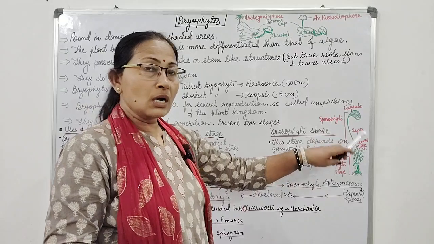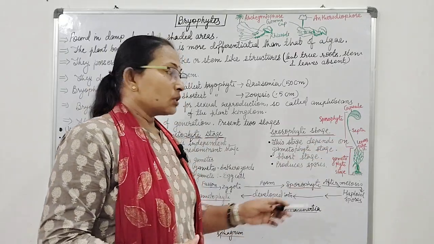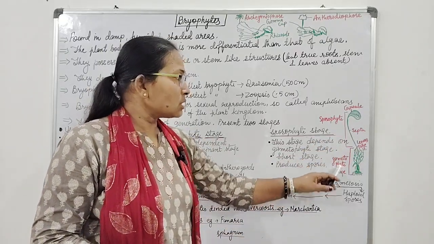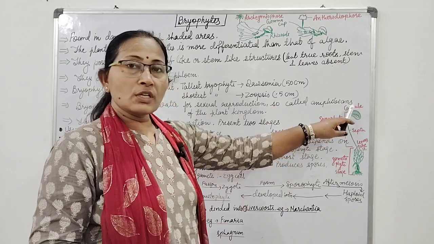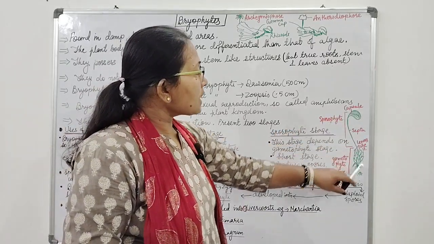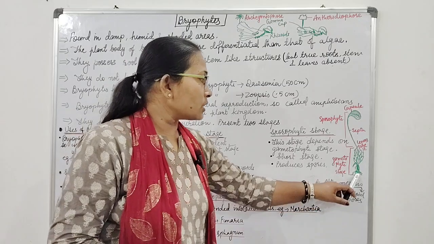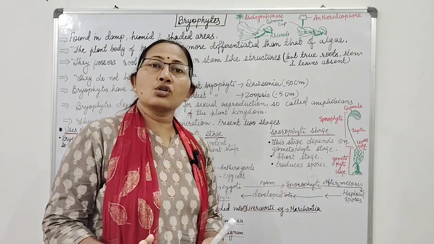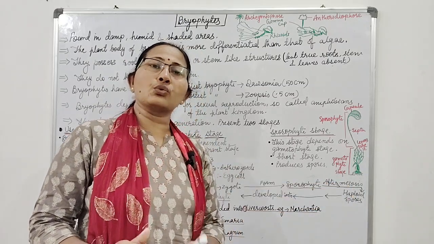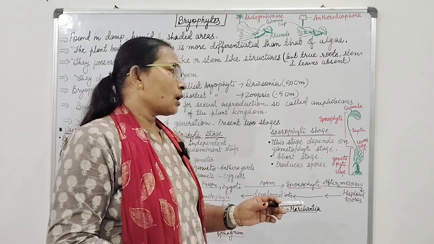The gametophyte stage will be formed from the spores. This gametophyte stage develops from the spores. Leaf-like structures and rhizoids are present on the gametophyte stage, but these are not true leaves and not true roots.